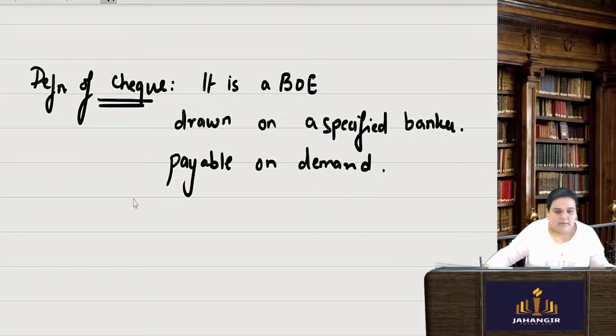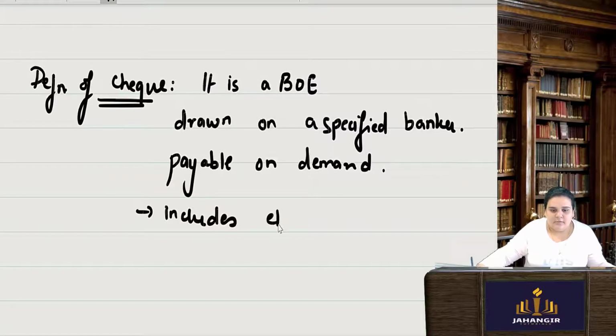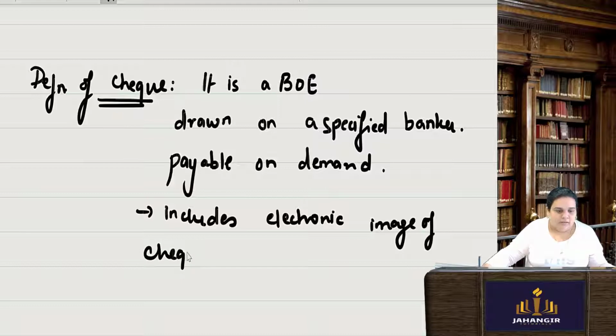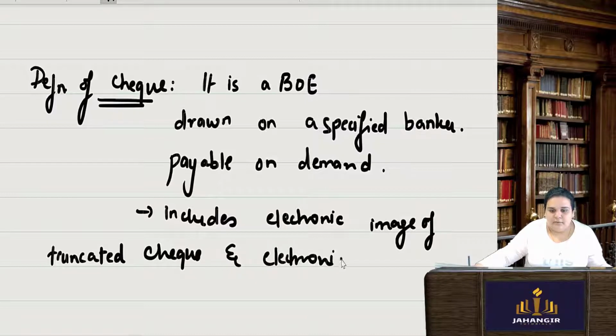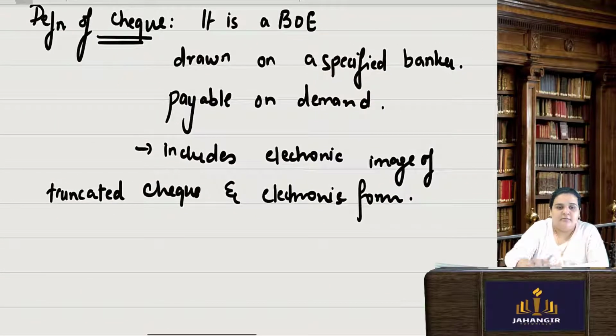Payable on demand, and it also includes any electronic image of a check, and a truncated check, the check which is in transit, and a check in electronic form also. So again the definition of a check is nothing but a bill of exchange.